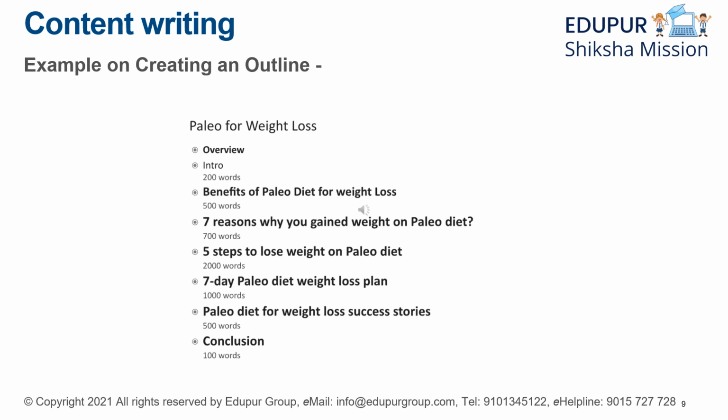Then the first thing is overview. See, he has not elaborated any of these points. He has just jotted down these points. He will later elaborate them. But for now, the outline is very important. You have to create the skeleton. So first overview, then comes introduction. The person has also written his word limit, that is 200 words.